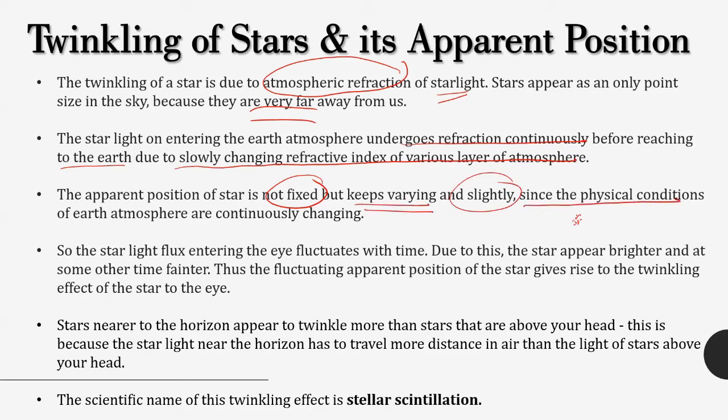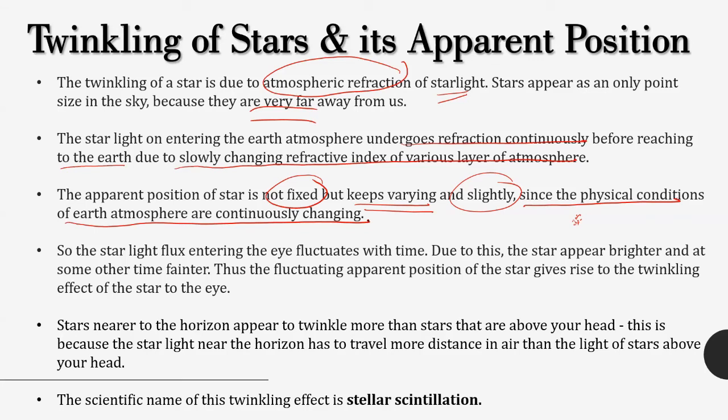Why is the position also varying? Because the physical conditions of the Earth's atmosphere are also continuously changing. There are temperature variations above. When the temperature increases, density decreases, more light reaches us. When temperature decreases, density will increase, less light reaches us.